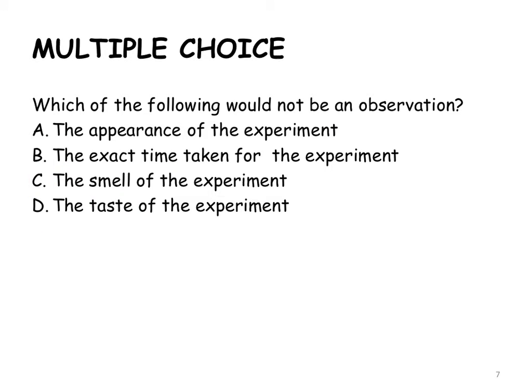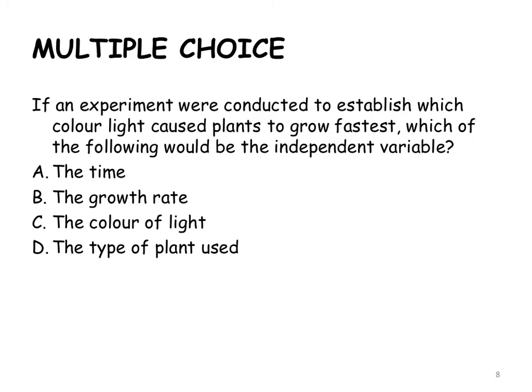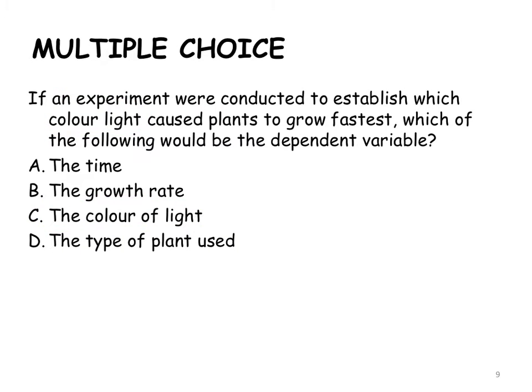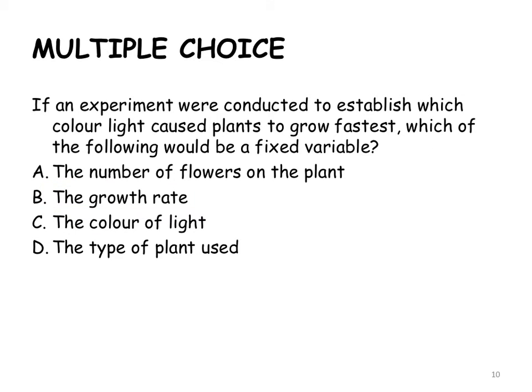Which of the following would not be an observation? Observations are your five senses: the smell, the taste, and how it looks. The exact time is a result, not an observation. If an experiment were conducted to establish which color caused plants to grow fastest, which would be independent? I would change the color light. Which would be dependent, what would I measure? I wouldn't measure the time. I would measure how much the plant has grown in certain time periods. So I would measure the growth rate.